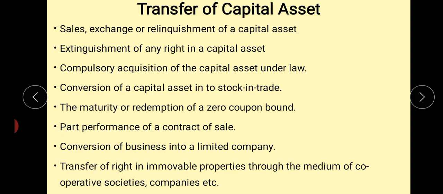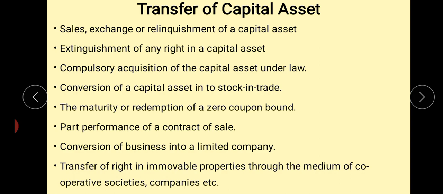Transfer includes sale, exchange or relinquishment of a capital asset. That means capital gain is chargeable to tax in the year in which the sale, exchange or relinquishment takes place. The next important one is extinguishment of any right in a capital asset. The third is compulsory acquisition of the capital asset under any law.